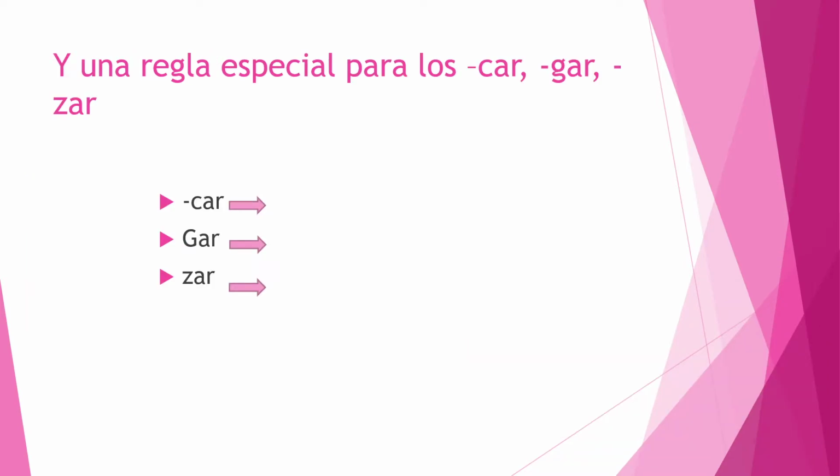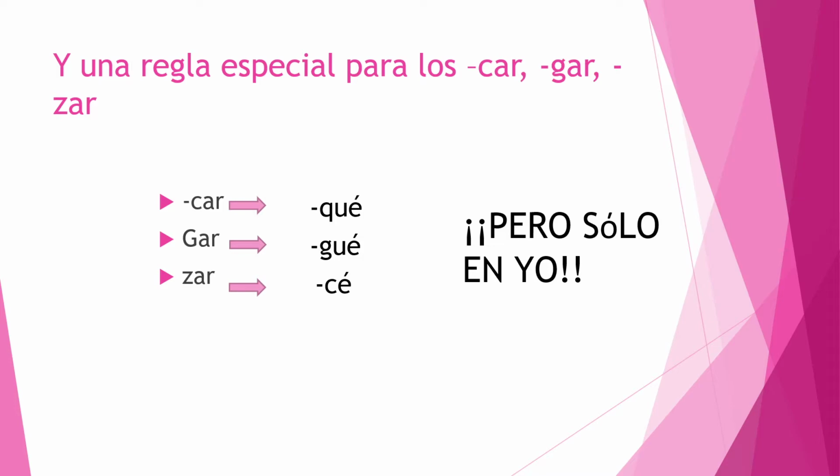Okay, we talked about the car, gar, zar verbs. It only happens in yo. Car changes to qué with a QUE. Gar changes to gué with a GUE. And zar changes to cé with a CE. Again, only in the yo. Spelling changes so that the sound stays the same.